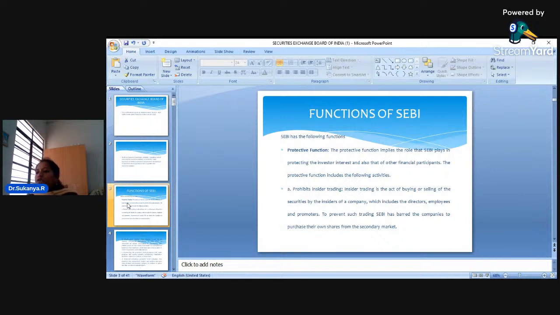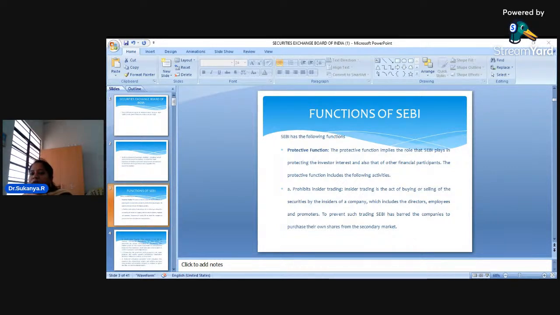There are a lot of functions that have to be performed by SEBI because it happens to be the watchdog of the stock exchange in India. SEBI, being a regulatory body, plays such an important role. If we did not have SEBI to regulate the stock market, then whatever activities are happening in the stock exchange wouldn't be under anybody's control. So, what are the different functions performed by SEBI? They can be classified as follows.